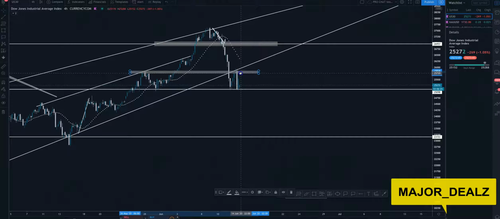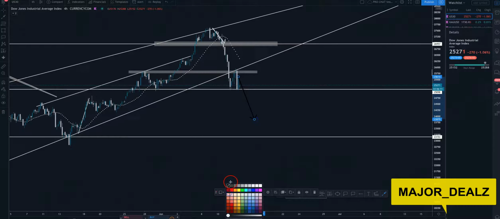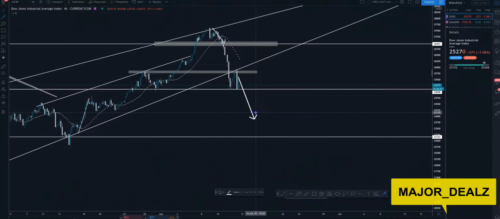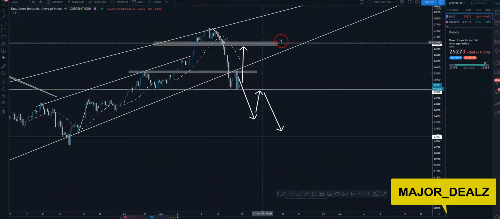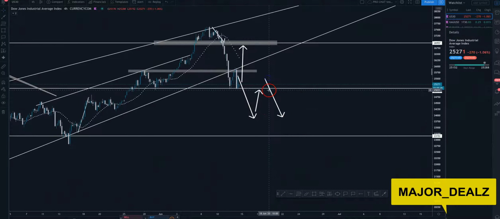So it can either retest and come to this retracement up here, and then make its move to the downside. I'm waiting for a little bit more price action, and then maybe a break and retest, or we can look for it to continue up to this second level, which is this other key level, and then come down to the bottom.